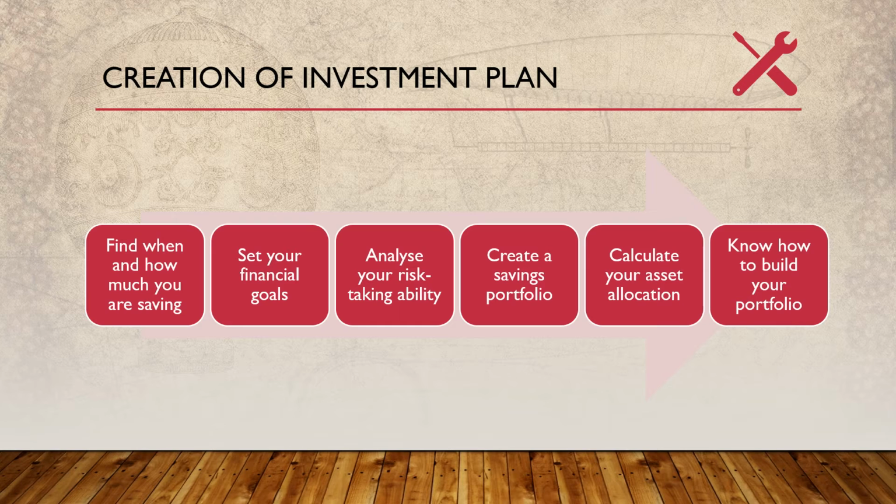Create a savings portfolio. Once we analyze the risk-taking capacity, then we will check in which areas to invest, like FD, RD, mutual fund, insurance, etc. Calculate your asset allocation. Once we have learned various instruments and created a portfolio, now we must decide the percentage of investment in various instruments. Know how to build your portfolio. Once the portfolio is set, we must learn to manage the portfolio so that we can diversify the risk and maximize the profit.